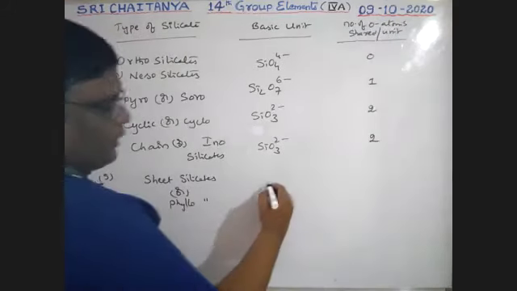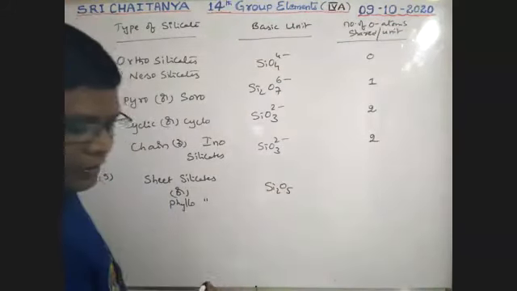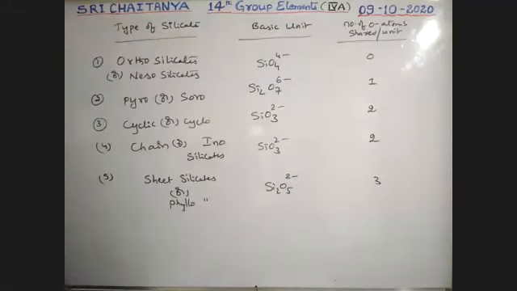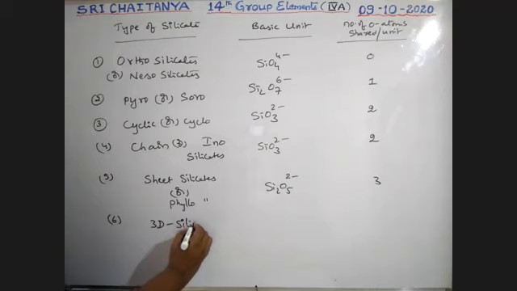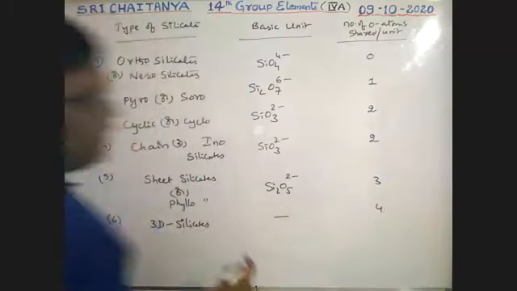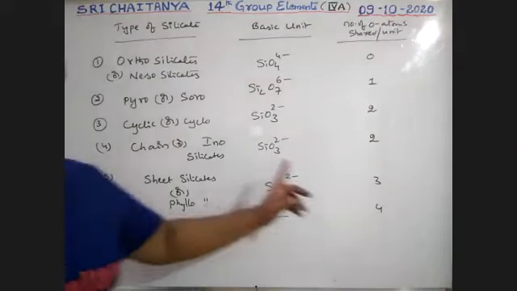Formula Si2O5 2-. Three oxygens are shared. Next, 3D silicates. No particular formula. Four oxygens are shared. This is very, very important, boys.